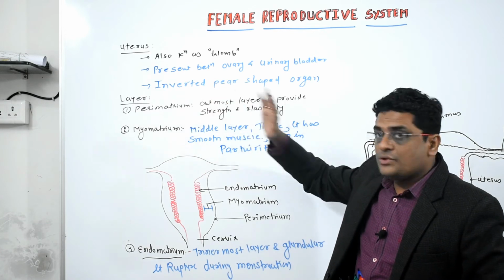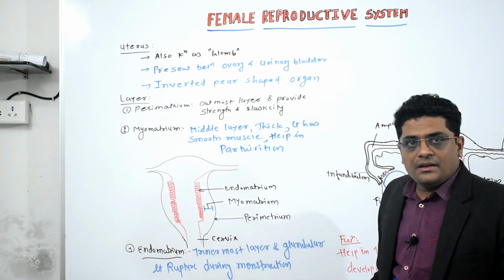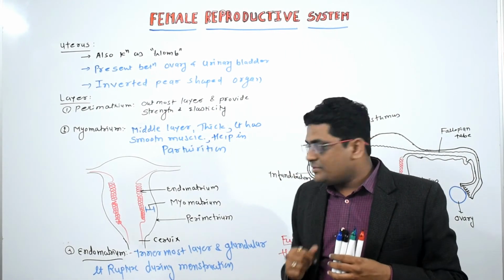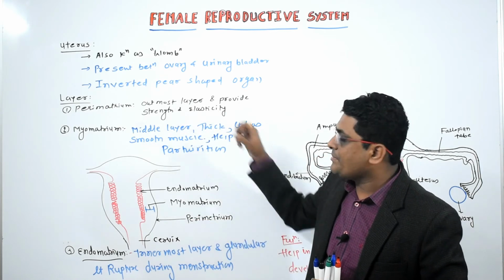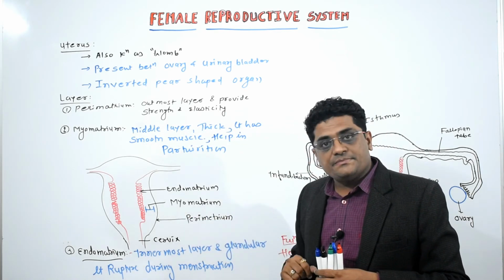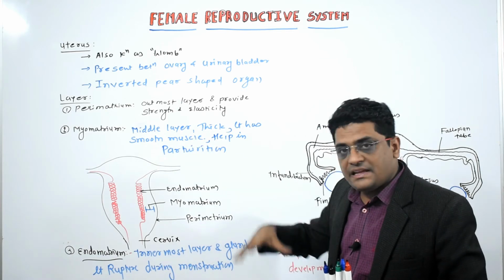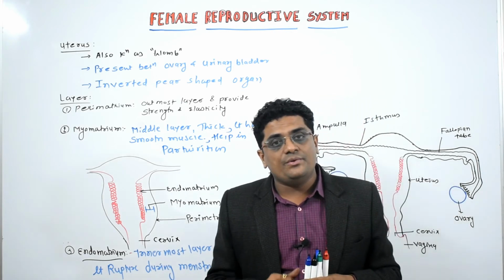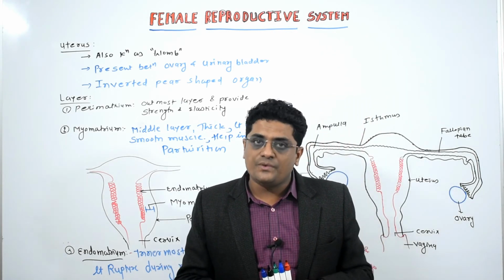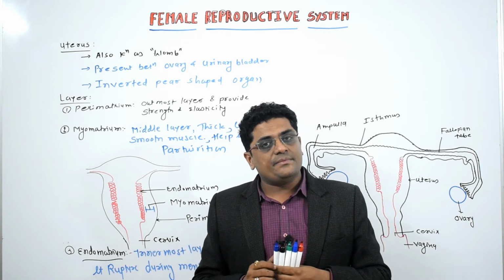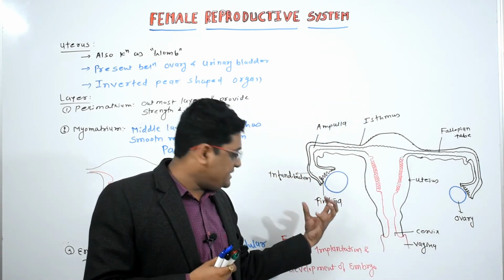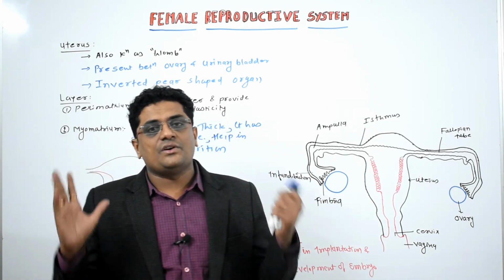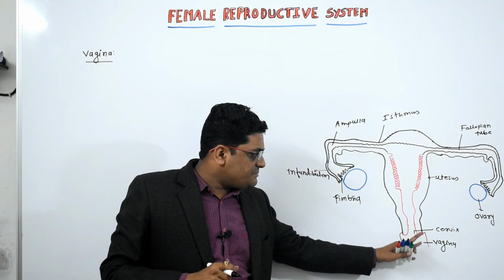So this is all about the uterus, known as the womb, present between the ovary and the urinary bladder. Also, it is an inverted pear-shaped organ. When we cut the wall of the uterus, it is divided into three layers. The outermost layer is perimetrium, which provides strength and elasticity. The middle layer is myometrium, made up of smooth muscles, and helps in the baby birth. The innermost layer is called the endometrium. It is more glandular and it ruptures at the time of menstruation flow, showing cyclic changes during the menstruation cycle. Its function is to help in the implantation and the development of the embryo. Clear? So this is all about the uterus. The next part is the vagina.